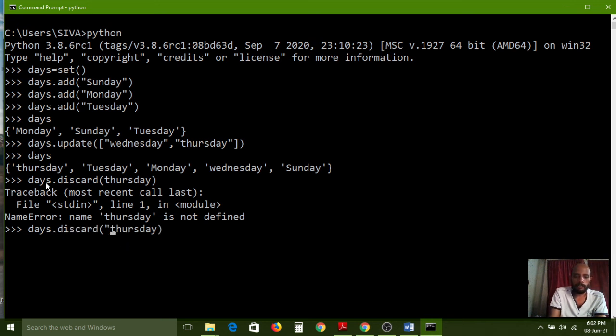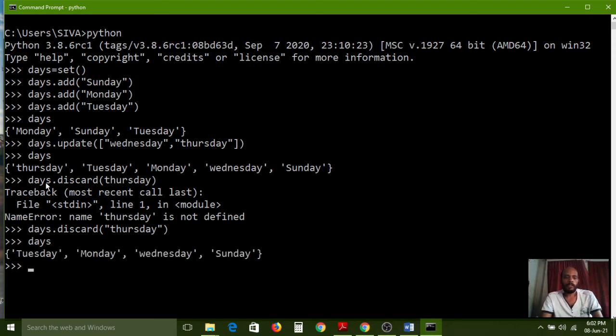So without quotes, if you pass, then how should it be identified? So that's why I now pass it with quotes only. So with the days discard method, from the days set, the Thursday value has been removed. Now we have to see whether Thursday is there or not. Tuesday, Monday, Wednesday, Sunday. So these four values it is representing on the screen.